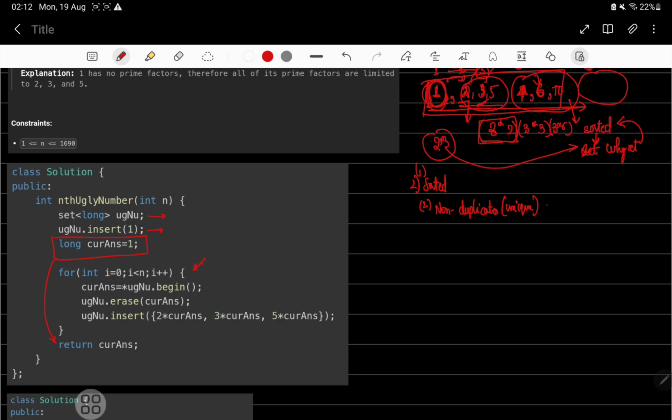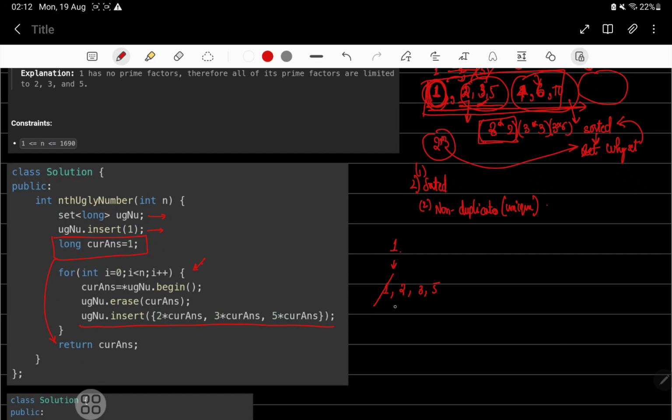If it is greater than 1, then for each next subsequent one, we are just inserting all the next possible values into a set and rearranging them. So first it will have 1, then in the next step it will be 1, 2, 3, 5, but we are erasing this, right?